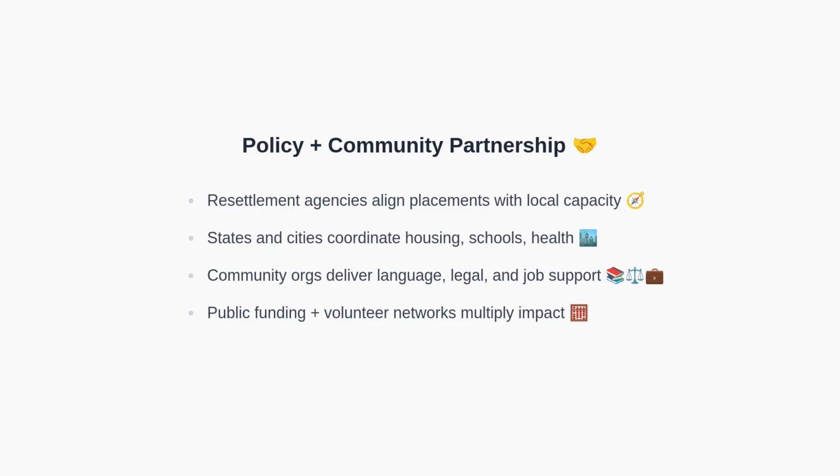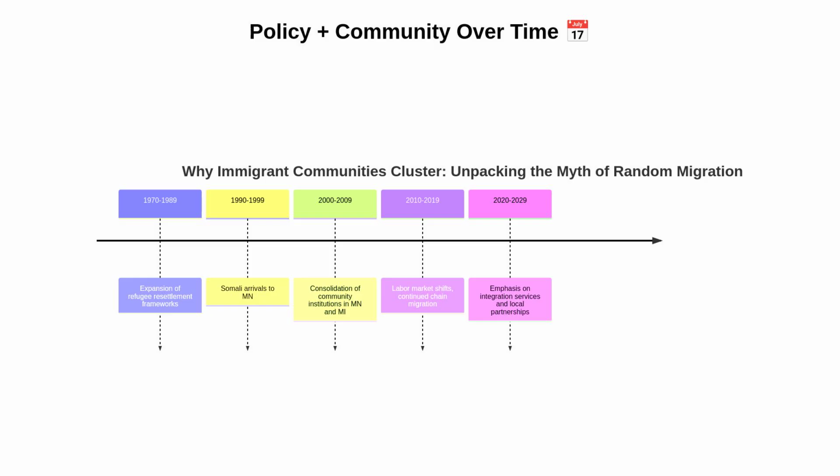To put the evolution in context, let's visualize a timeline of growth and policy milestones. This timeline highlights key phases. In the 1970s and 1980s, refugee resettlement frameworks expanded. In the 1990s, Somali arrivals to Minnesota grew notably. The 2000s saw consolidation of community institutions in both Minnesota and Michigan. Through the 2010s, labor market shifts occurred while chain migration continued. In the 2020s, integration services and local partnerships received increasing attention. The sequence shows how institutions and labor demand evolve, yet the core dynamics of placement, jobs, and social networks persist.